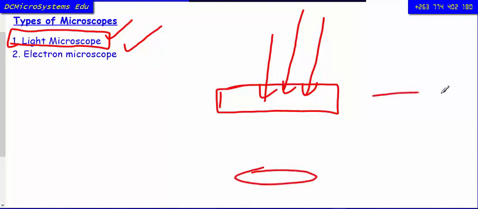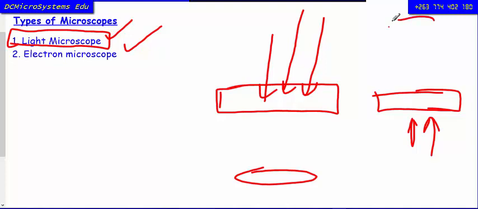I think it's the other way here with our slide here, and then light penetrating through the specimen, and then the eye will be somewhere here. So what is penetrating through the specimen in this case here is light. And then in an electron microscope, what penetrates through the specimen are the electrons, not light.